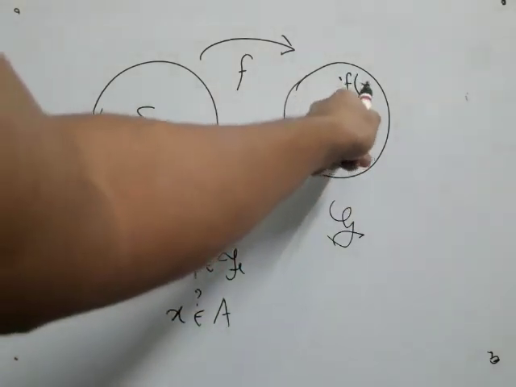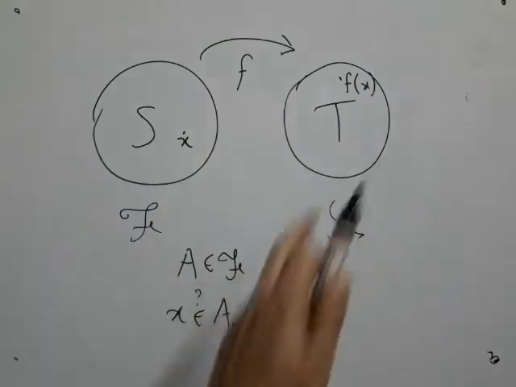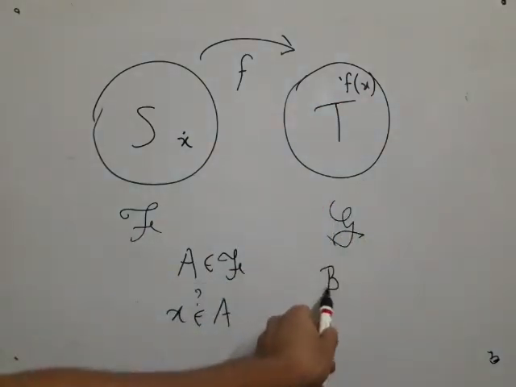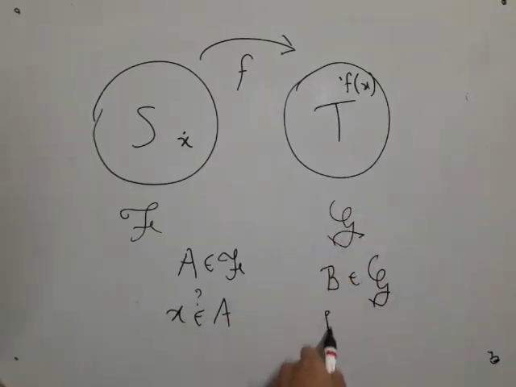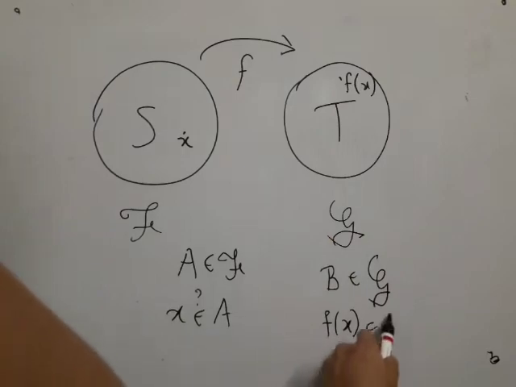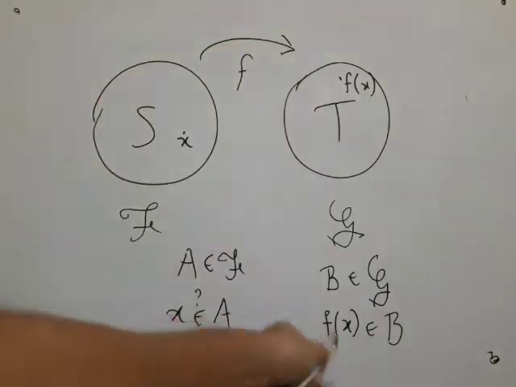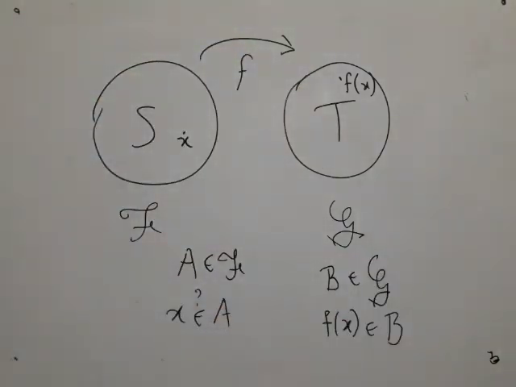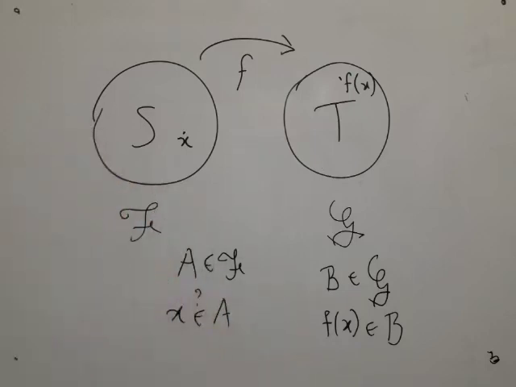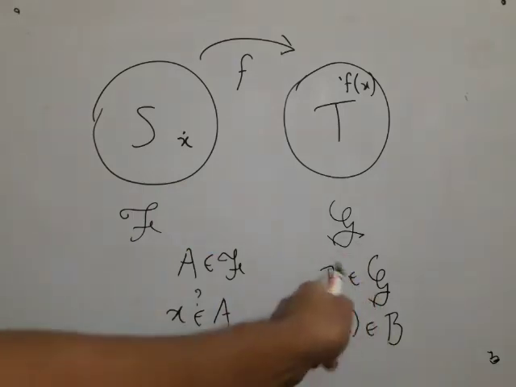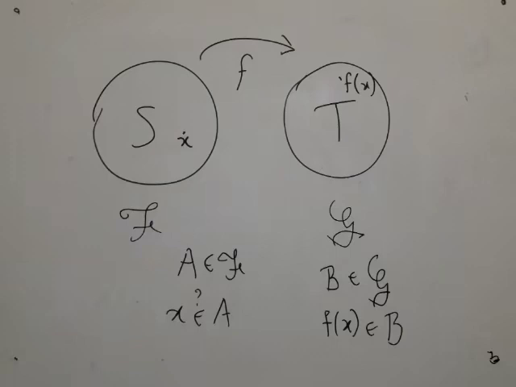Based on just this information, can you tell me for certain whether f of x, which is somewhere here, belongs to different sets of script G or not? So if I give you any set B in script G, you should be able to tell me for sure if f of x belongs to B or not. So I have not told you what x is. If I tell you what x is, you will compute f of x and check. I have not told you x, but I have told you that my x belongs to this A, it does not belong to that set. So I tell you all these sets for this script F. Based on just that, can you tell me whether f of x will belong to each of these sets? Yes or no? Let me give you a concrete example.